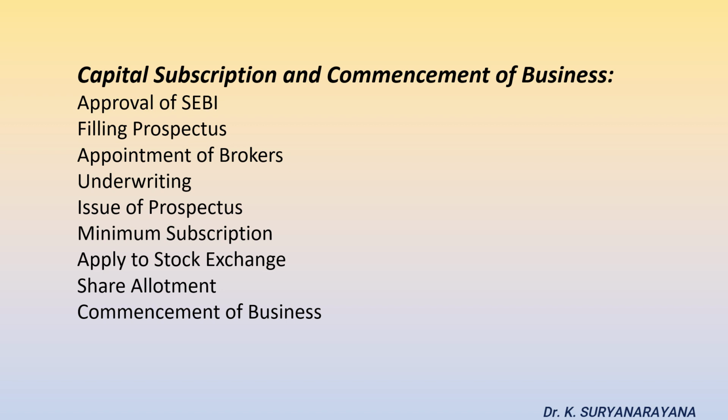At the time of registration, the following documents are to be submitted: identity and address proof, digital signature certificate, certificate of registration issued by Reserve Bank of India only in case of non-banking financial companies, consent letter from all directors, and all documents with the prescribed fees.